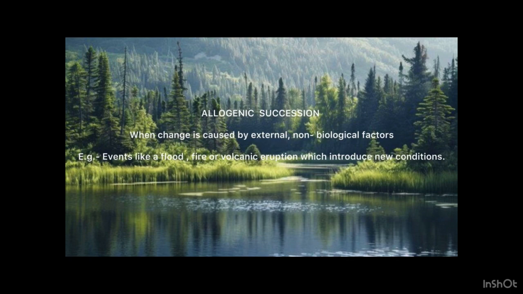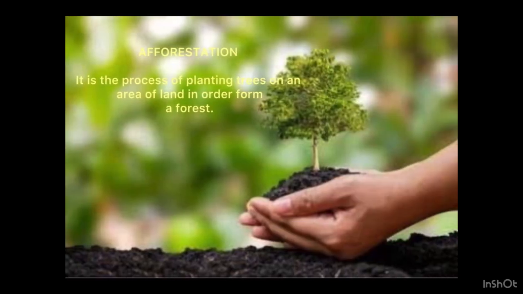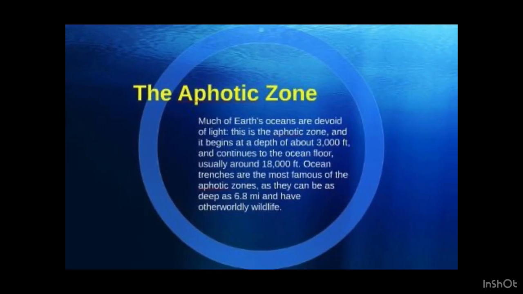So next word is afforestation. We are all familiar with it. It is a process of planting trees in order to form a new forest. Next is aphotic zone. Much of the Earth's ocean is devoid of light. This is the aphotic zone. It begins at a depth of about 3000 feet and continues to the ocean floor.